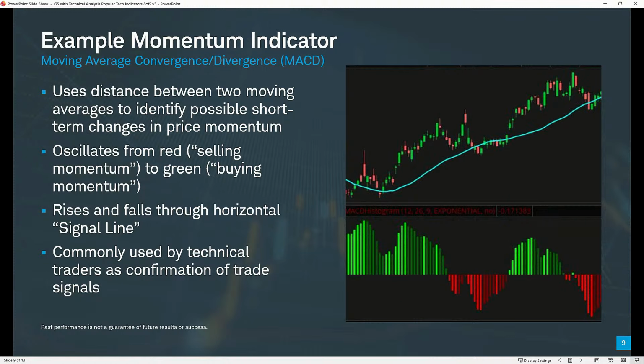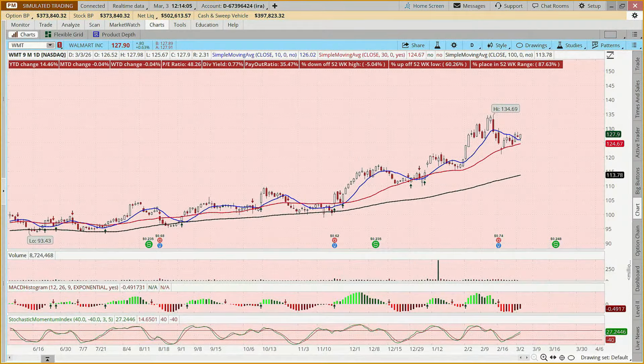So that's just examples of how we can use a moving average to guide us with respect to entries and exits. Now with a MACD, we're using the distance between two moving averages, and the default tends to be a 12 and a 26. I've got the default on my chart. It's a 12 and a 26 day moving average. And you can customize those if you want.